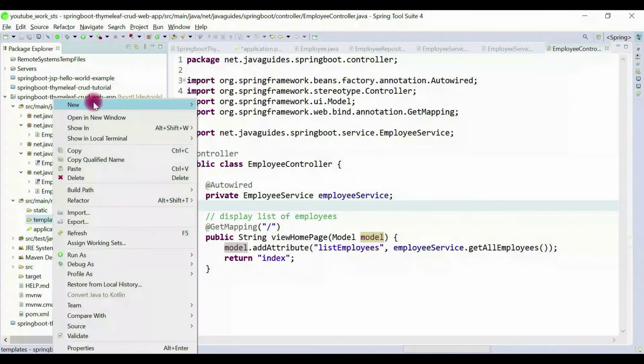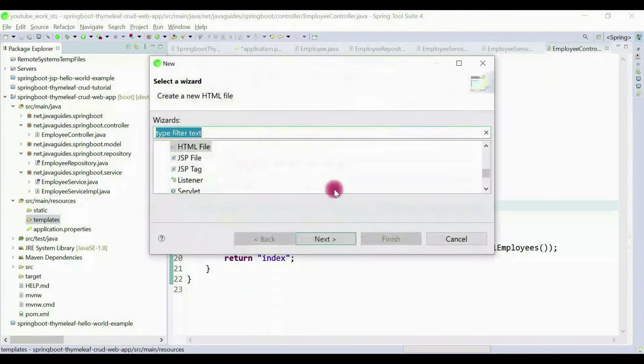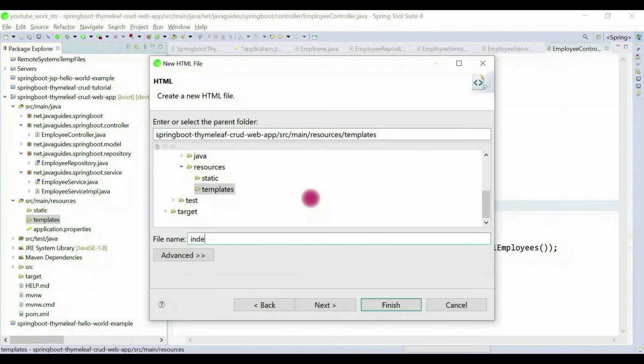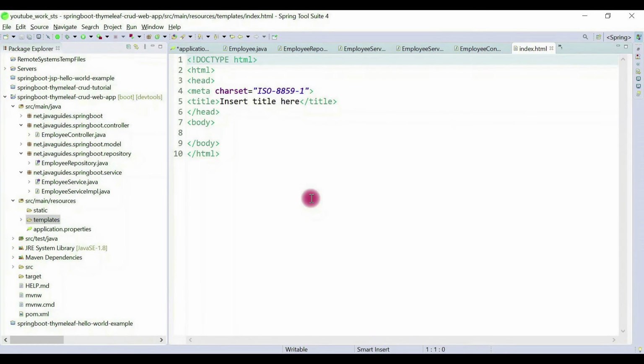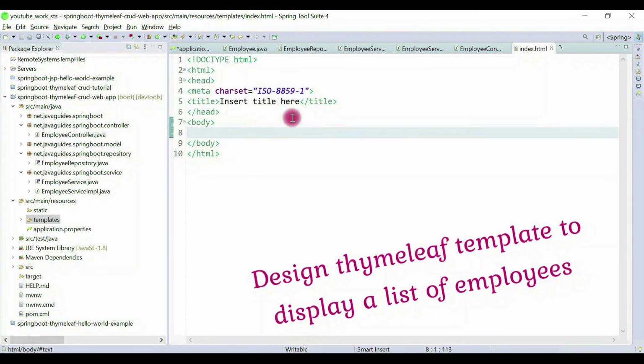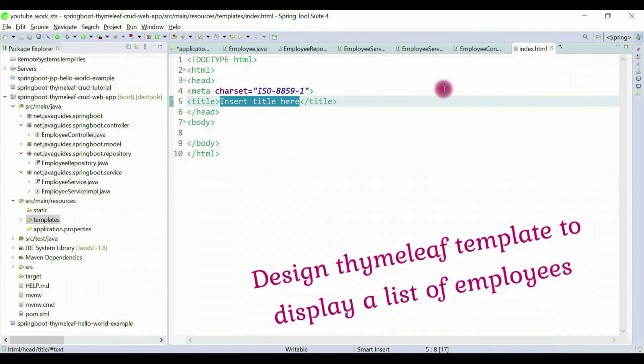Alright, let's right click on it, new, and then choose HTML file, and here we need to give a name as index. So this is our home page, which will display a list of employees. Let's design the Thymeleaf template. So let's replace the title with employee management system. So our project name is employee management system, right?